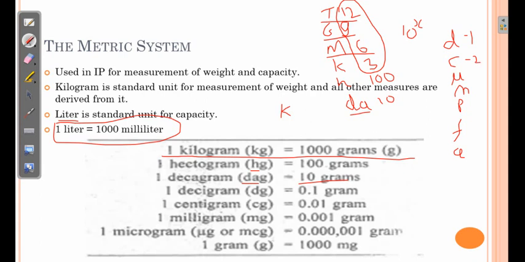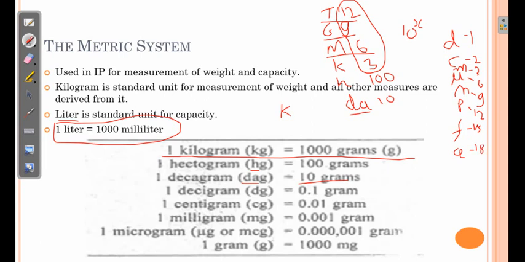M, by mistake over here M is remaining. M means 10 raised to minus 3. Mu means 10 raised to minus 6. Then N 10 raised to minus 9. P means 10 raised to minus 12. F 10 raised to minus 15. And A means 10 raised to minus 18.